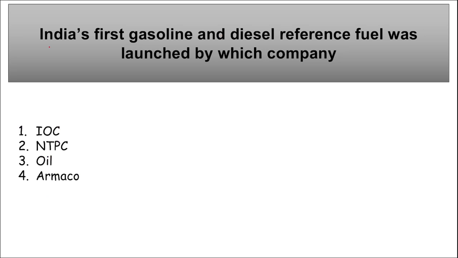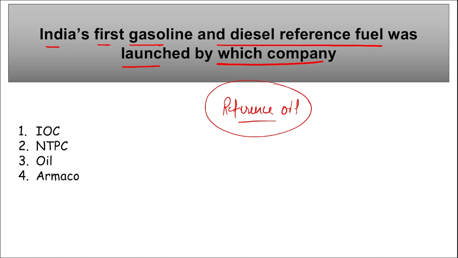First, the first question asked here is that India's first gasoline and diesel reference fuel was launched by which company? And with this launch, remember that company has joined the allied group of nations with domestic production of reference oil. So it is which organization?